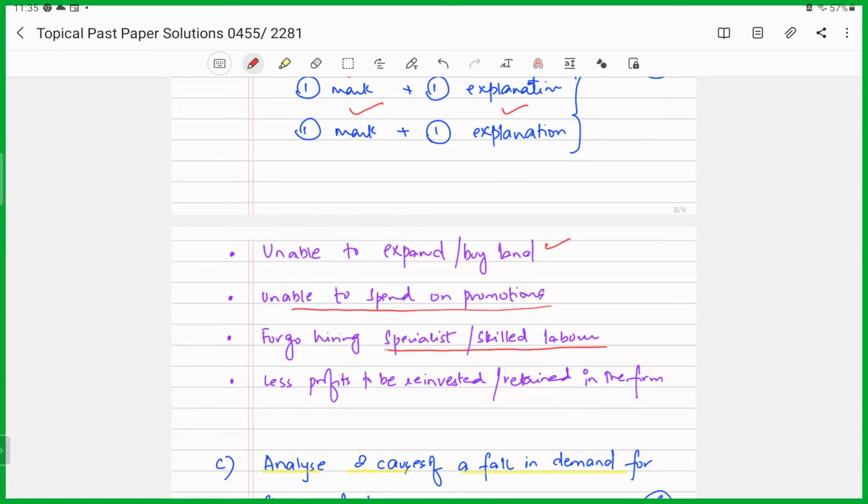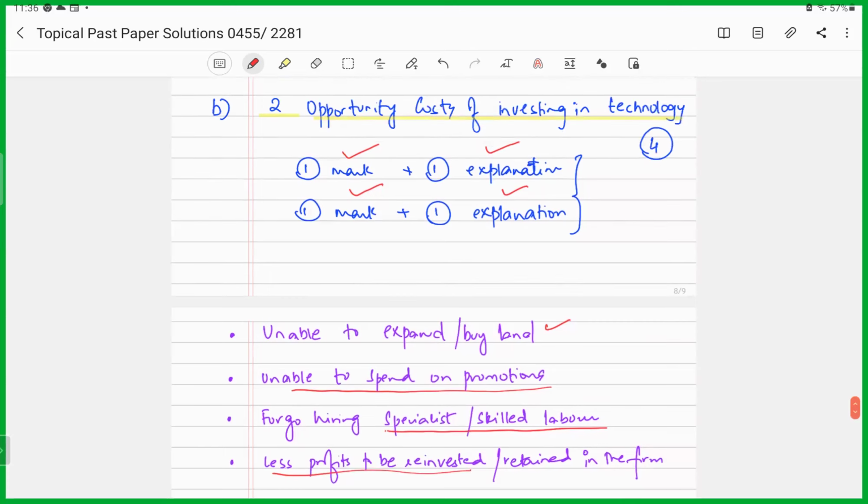Or it could be that now, since the firm is investing in technology, it would be having lesser profits to be shared or to be reinvested back in the firm. Maybe it wanted to save for future expansion or future purchase of land, or maybe it wanted to distribute it among the owners, right? Among the shareholders, right? So now investing in technology means that it could not be retained back in the firm, right? Or the profits could not be shared, right?